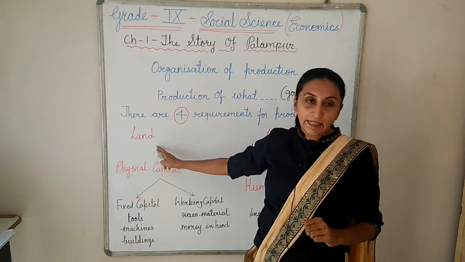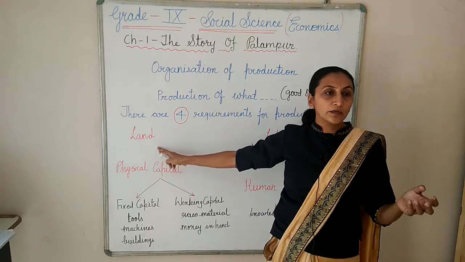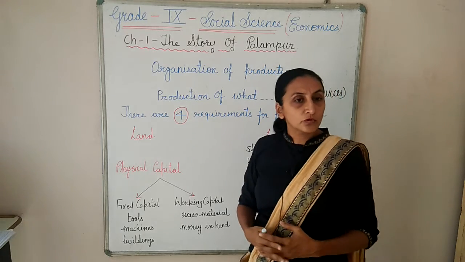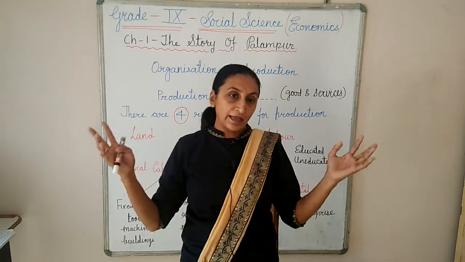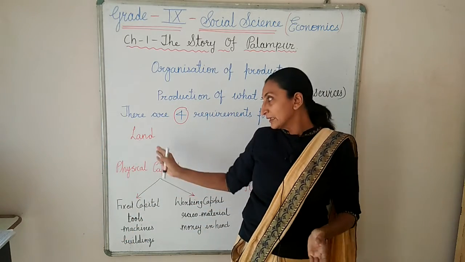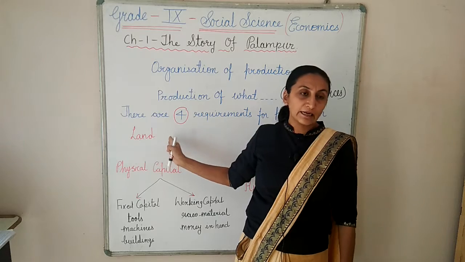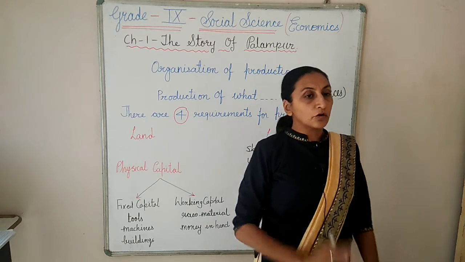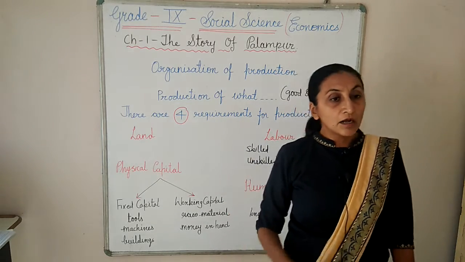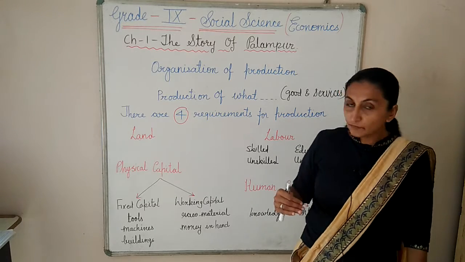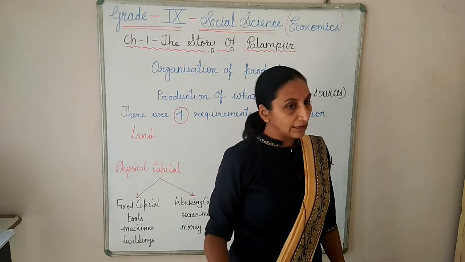See, the first thing is land. As I told, we don't have any supernatural power, so we cannot produce or do anything in the air. So the basic thing is land, and land is counted as the pillar of production. If land is there, then only we can do anything further.